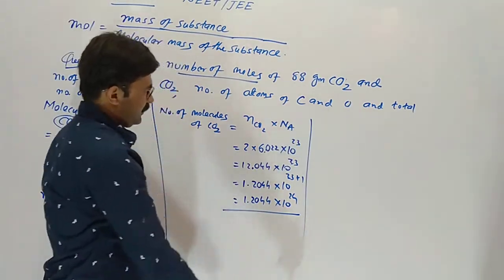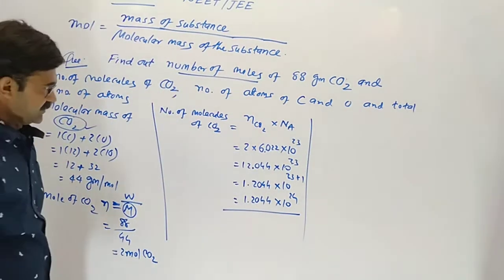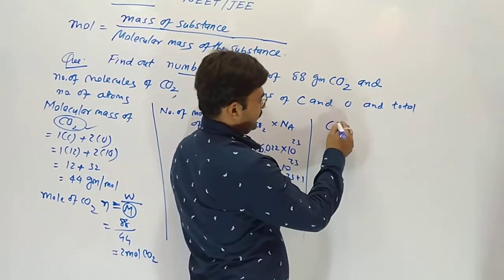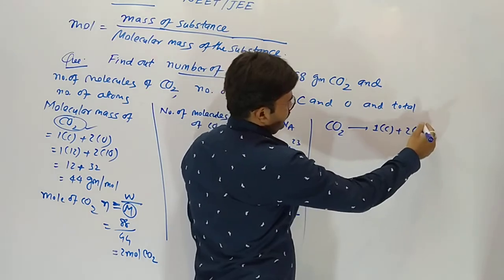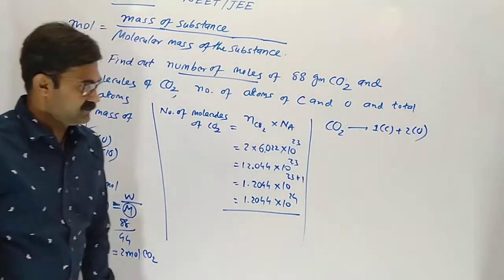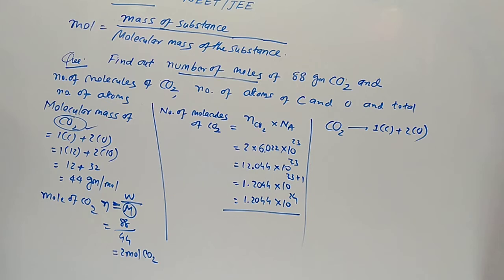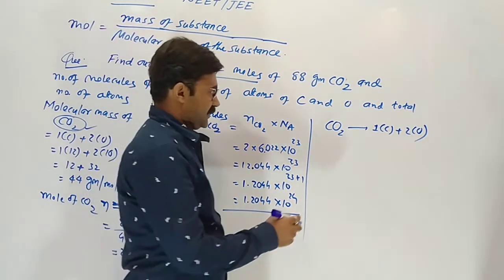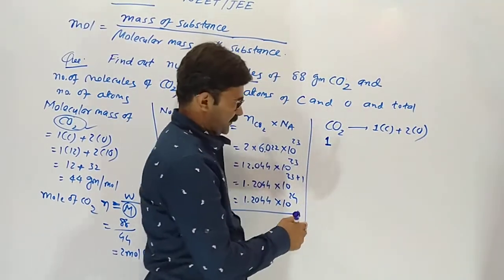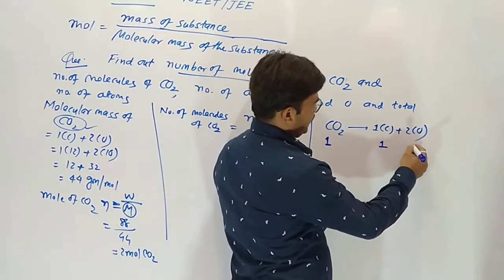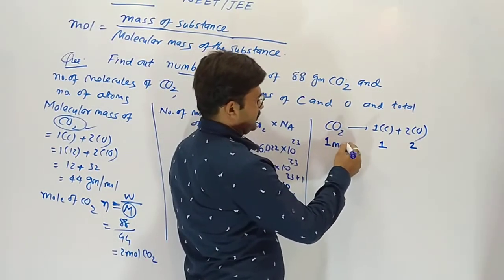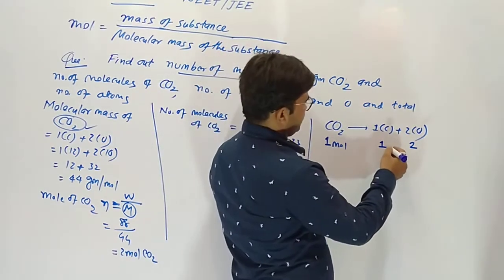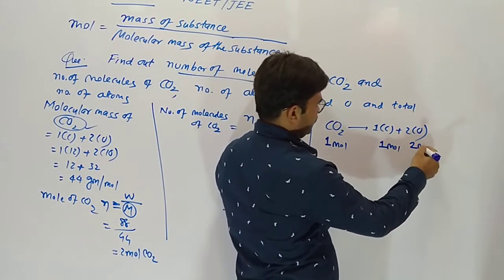Now moles of carbon and oxygen. Rough work. In CO2 there is 1 carbon and 2 oxygen. It means 1 molecule of CO2 gives 1 carbon and 2 oxygen. When we take 1 mole CO2, it gives 1 mole carbon and 2 mole oxygen.